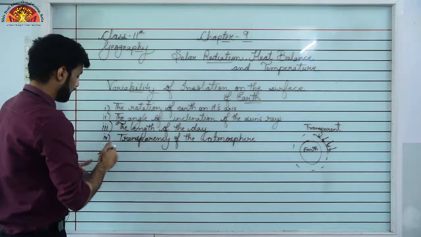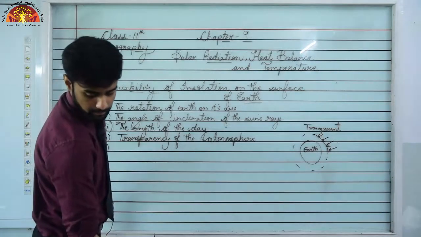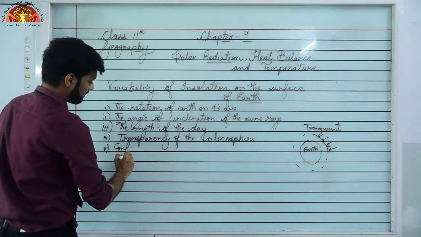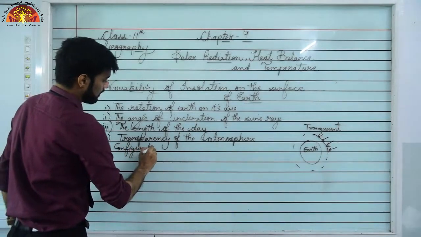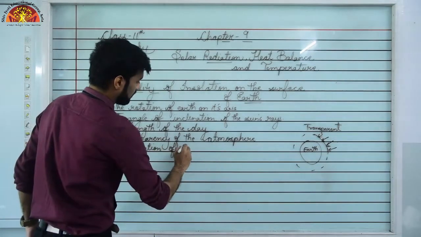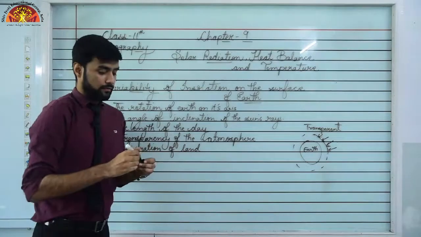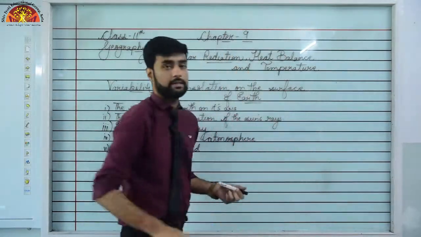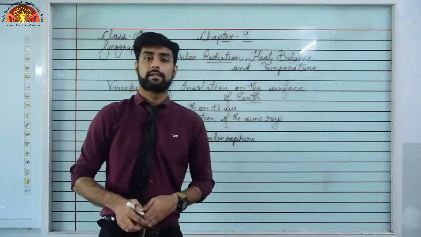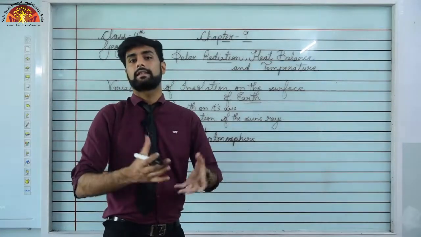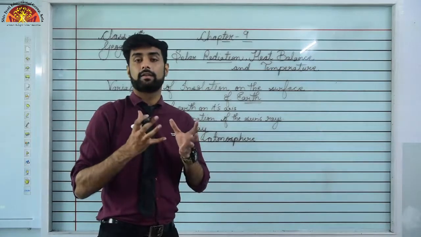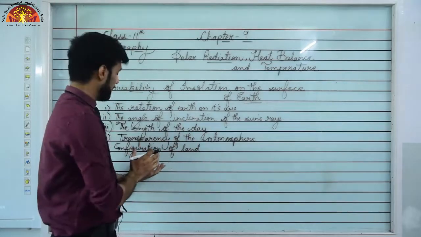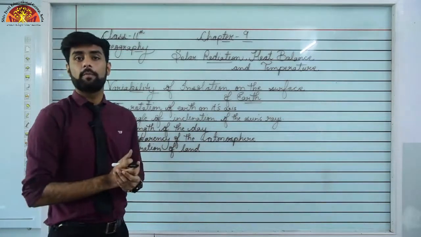Now the fifth topic that we have is the configuration of land in terms of its aspect. Configuration of land. Very simple to understand, students. You know that our earth, the land and the water bodies that we have, they heat up at different rates, okay? The land actually gets heated up faster than the sea, okay? And the sea doesn't get heated as fast as the land, okay? So this is also a factor in how much heat is being absorbed by our earth, right?